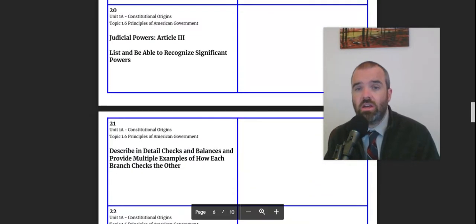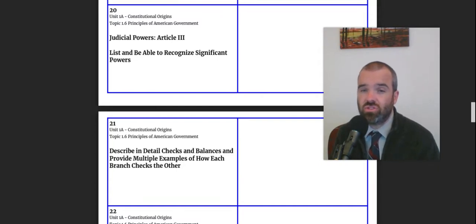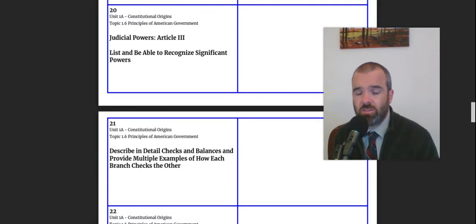And then with Article 3, understand what cases the Supreme Court has the authority to hear under the Constitution, but also recognize that judicial review, the idea of striking down laws as unconstitutional, is not in the Constitution. That's a power that comes later on. But it's important to know that under the Constitution, Congress sets up the court system. Congress establishes the appeals jurisdiction of the court. Congress decides how many judges there are on the Supreme Court. Also be able to know the basic features of the Supreme Court, in the sense of judges serving for life and being appointed by the president. So understand those provisions as well.